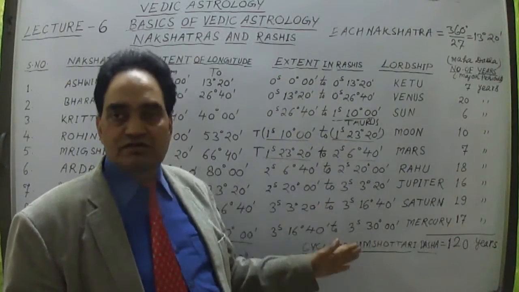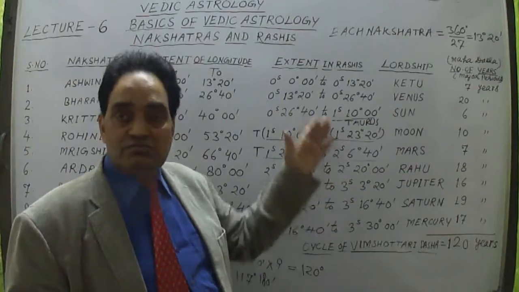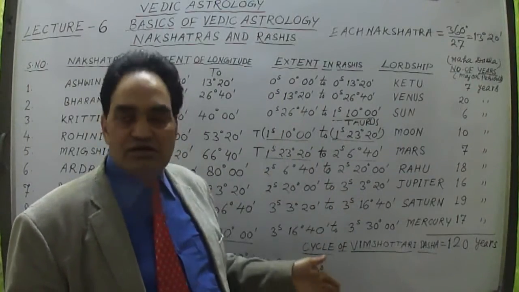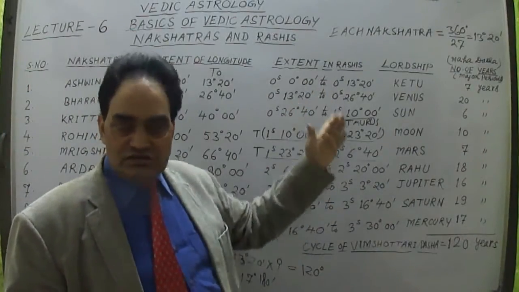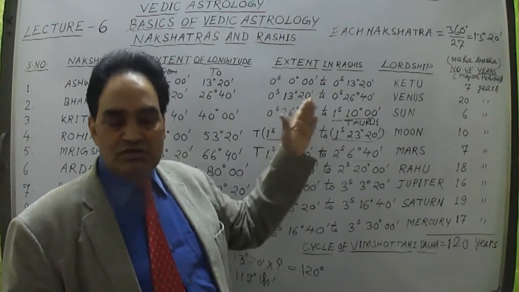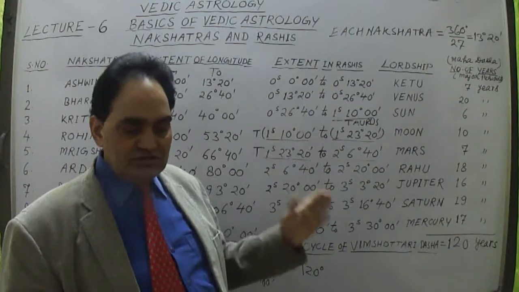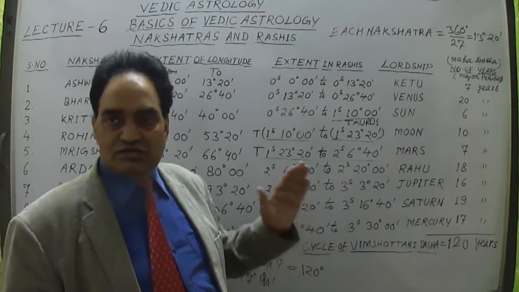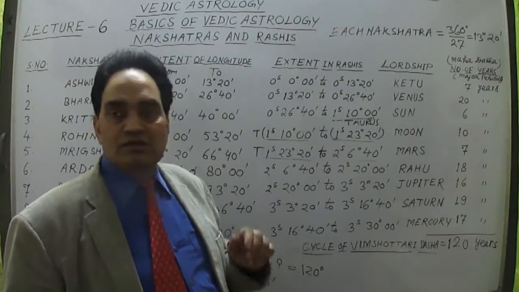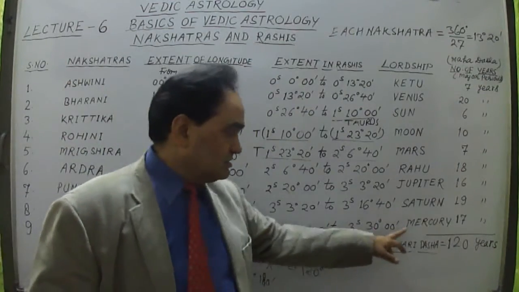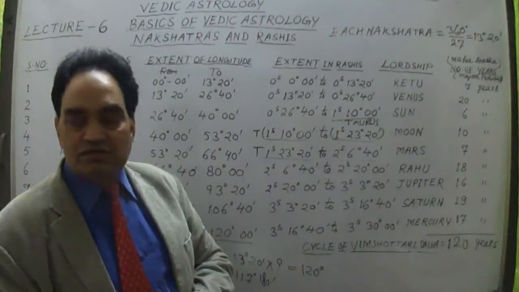These 9 planets go serial wise, and in the same way the next nakshatras will be loaded by these 9 planets. Ketu, Venus, Sun, then Moon, Mars, Rahu, after that Jupiter, Saturn and Mercury. Last, the ninth one, is Mercury.